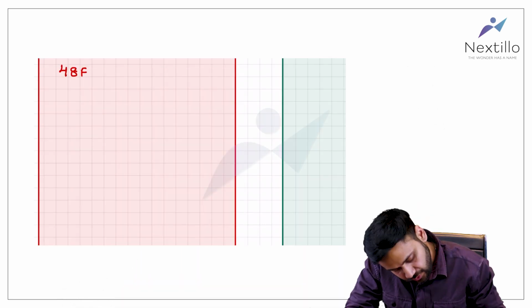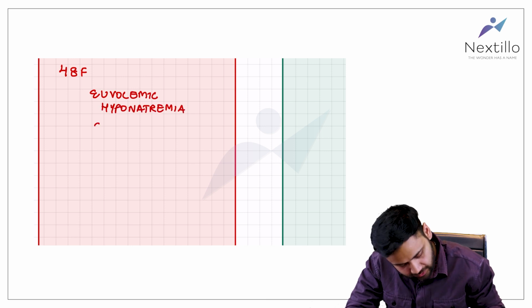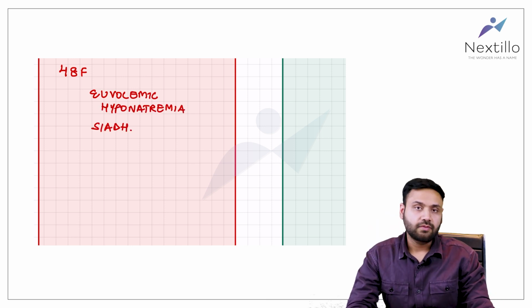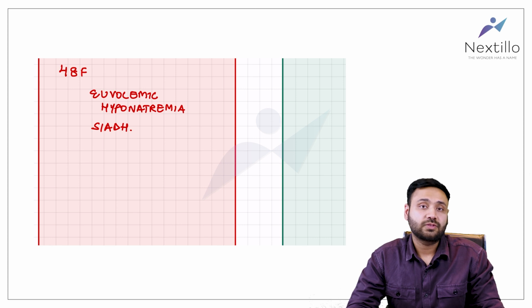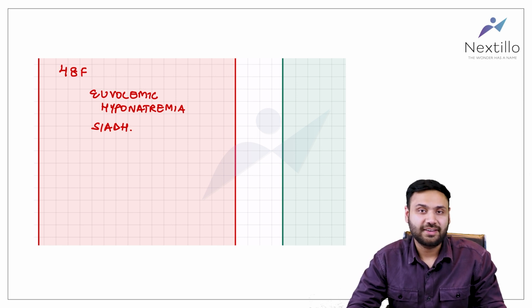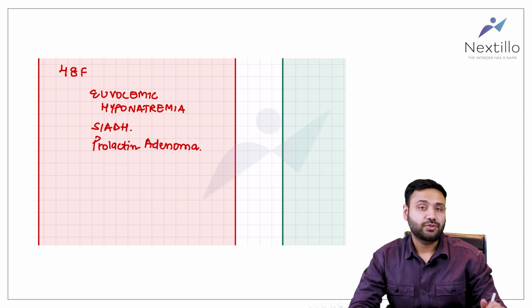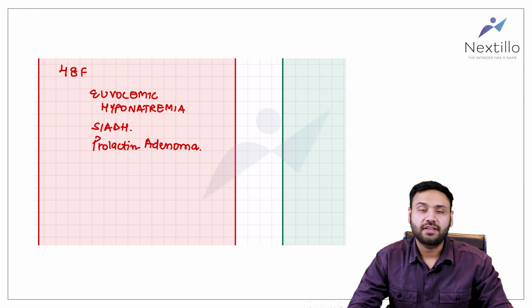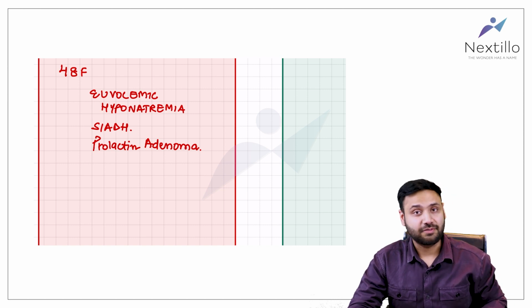So she had euvolemic hyponatremia due to SIADH. Now, we also concluded that this was due to a prolactin adenoma. The question towards the end of the video was, what are the effects of high prolactin in patients who are male or female? Let's dive into that.